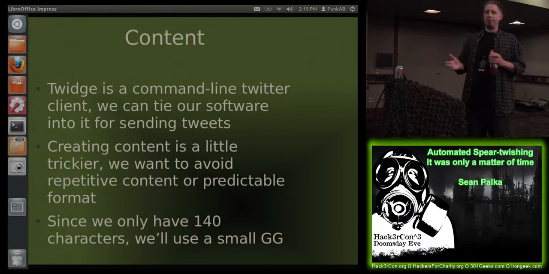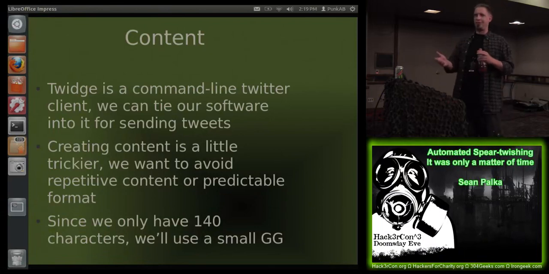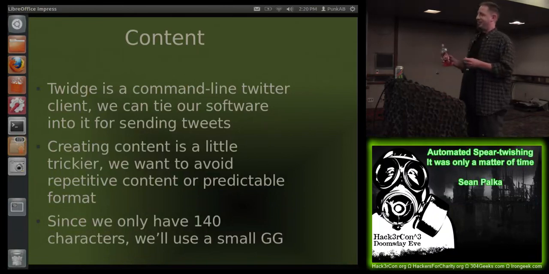So we want to avoid these repetitious, here's a URL, try and click on it kind of tweets. I'm saying tweets a lot in this presentation. I'm not sure I like that. Since we only have 140 characters to work with in Twitter, and it's essentially like a text message, we're going to use a small generative grammar.